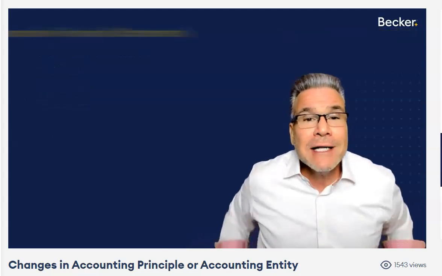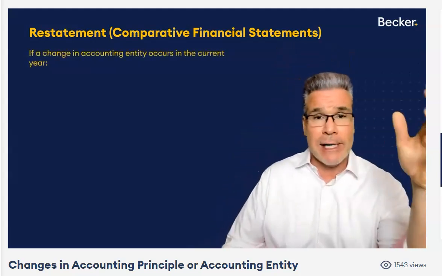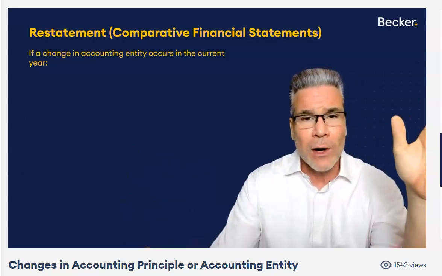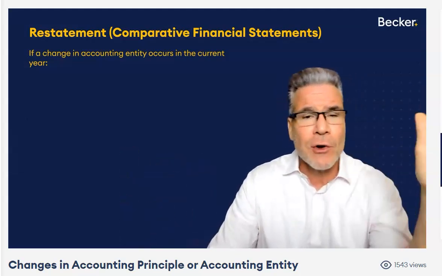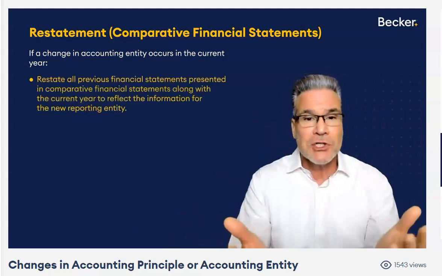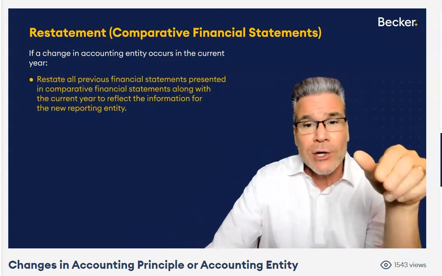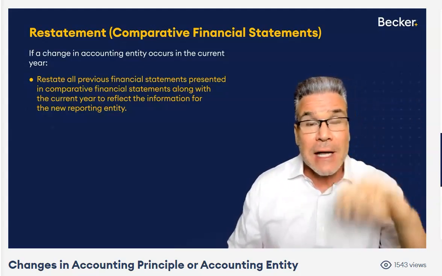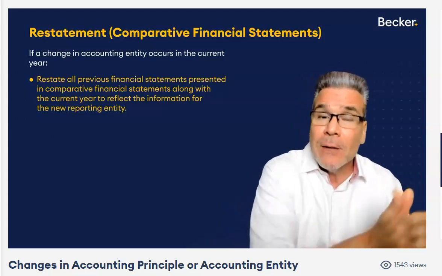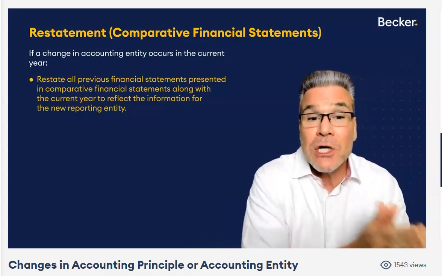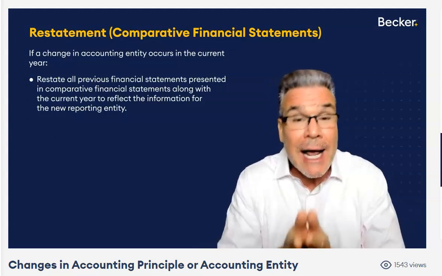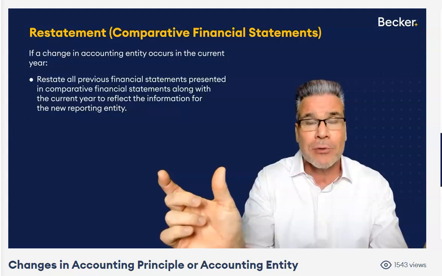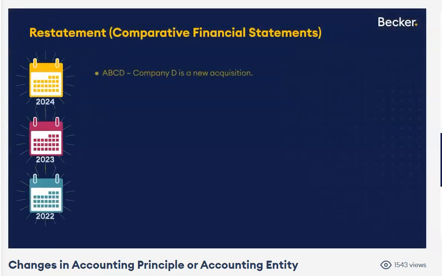Retrospective application when we have a change in the composition of the entities that are part of those consolidated financial statements. So let's say the change occurs in the current year. Again, comparative financial statements. Let's say it's 2024 and they have a divestiture, a merger or acquisition. The consolidated group is changing. So if a change occurs in the current year, 2024, then all previous financial statements that are being presented in the comparison have to be adjusted as well. They've got to be restated as if this new consolidated group existed in the prior years that are being presented as well.